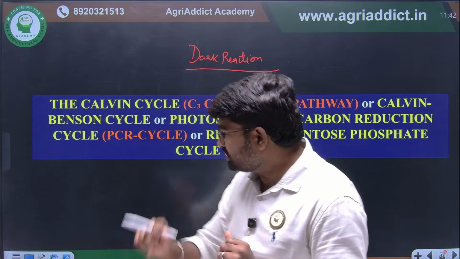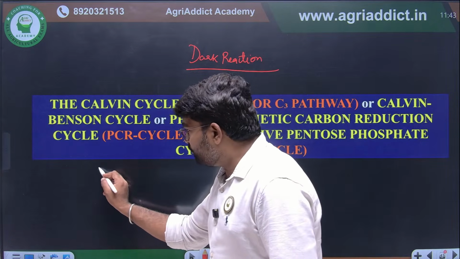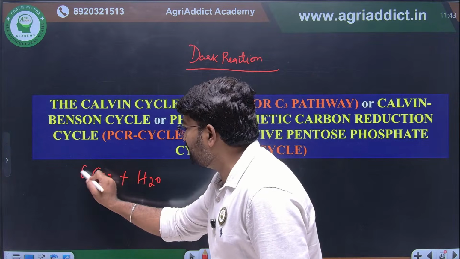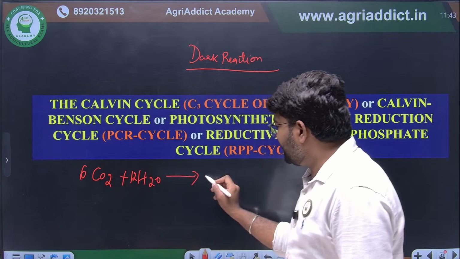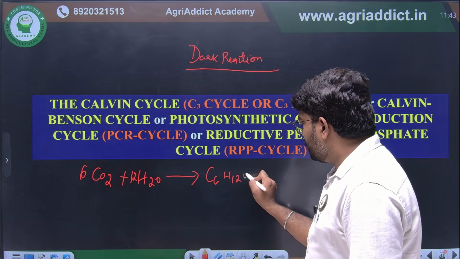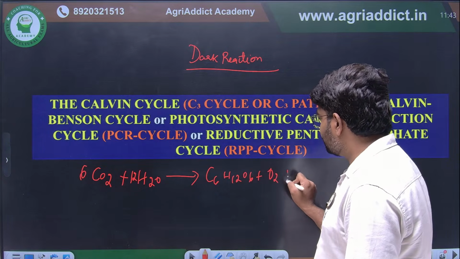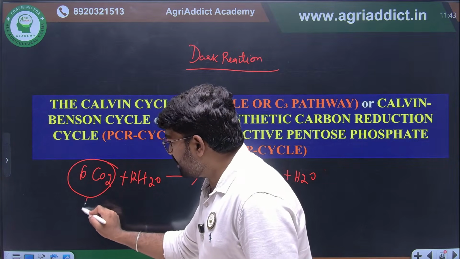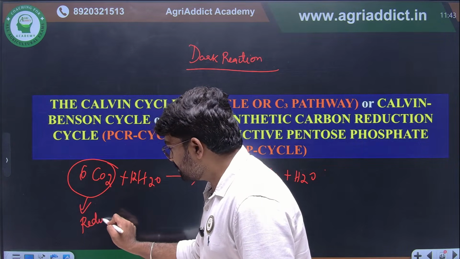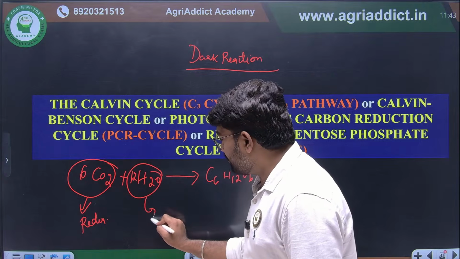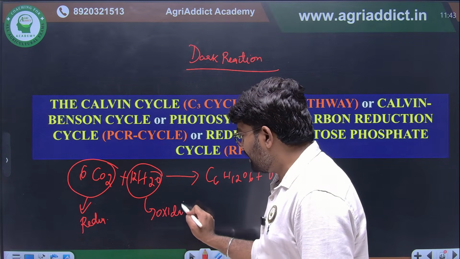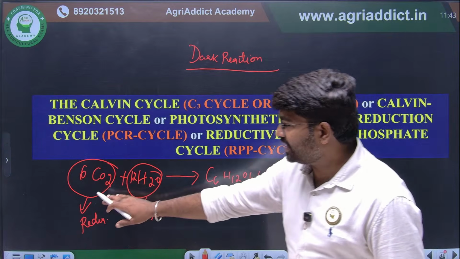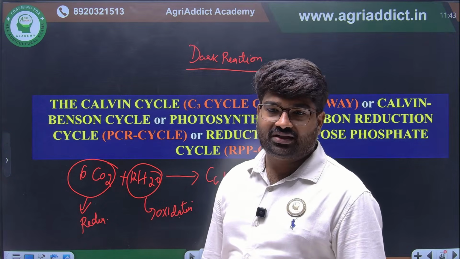And most important thing I forgot. In the photosynthesis reaction, carbon dioxide, 6 molecules, will combine with water, 12 molecules, which will lead to the formation of glucose plus oxygen molecules plus water. Clear? So here reduction of carbon dioxide will happen, and oxidation of water will happen. This is another important point. That's why we are saying oxidation of water and reduction of CO2 will happen in photosynthesis. This is another important point.